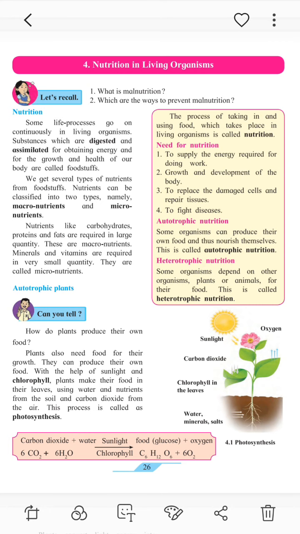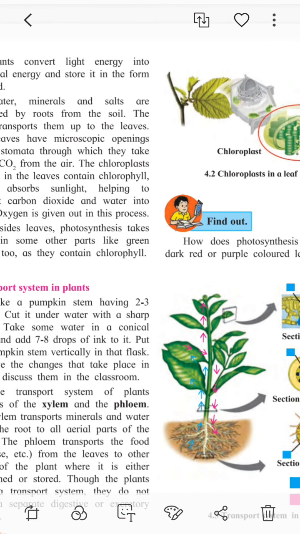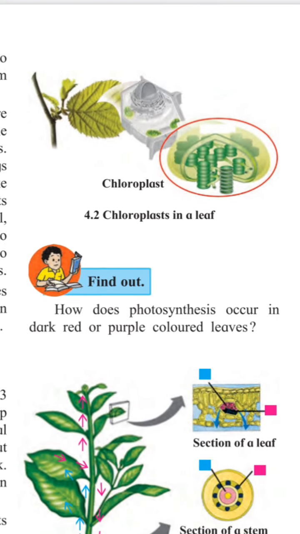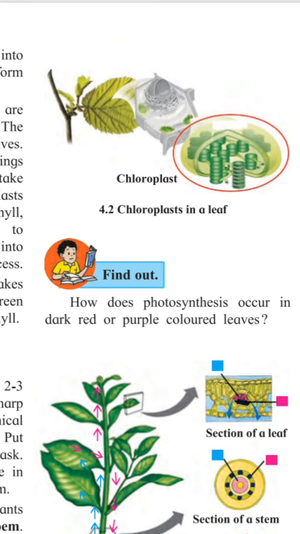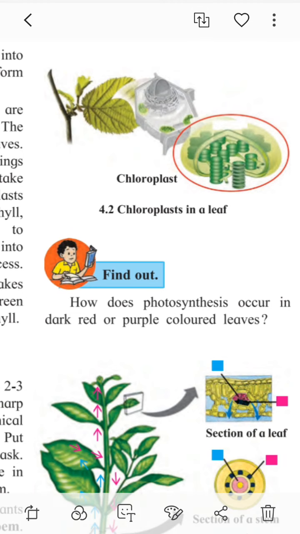Now we are going to see the next picture, that is chloroplast in leaf. So what do you see in the picture? Plants convert light energy into chemical energy and store it in the form of food. Water, minerals and salts are absorbed by roots from the soil. The stem transports them up to the leaves.